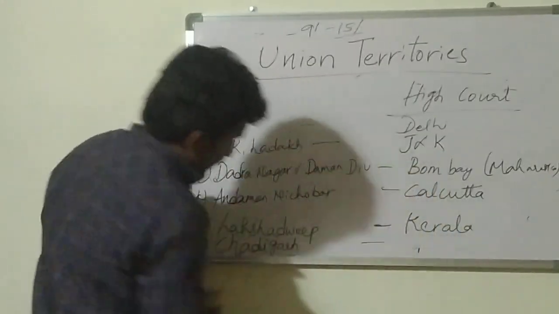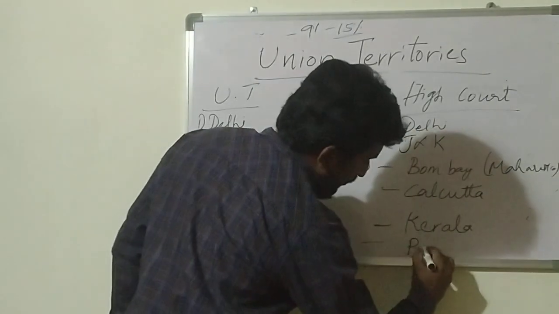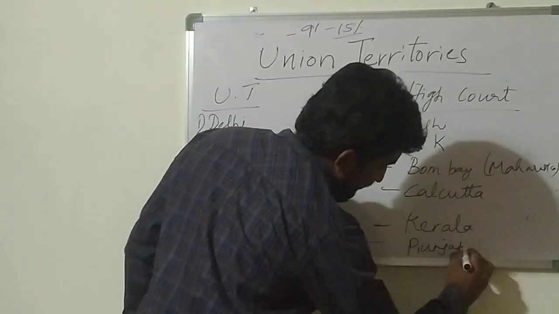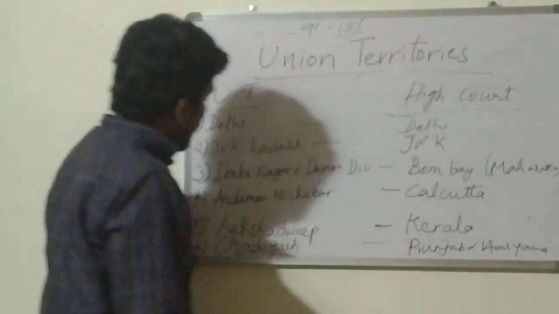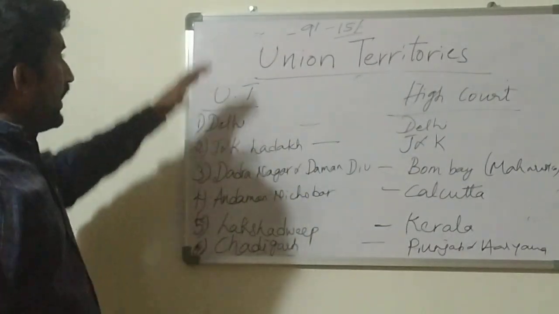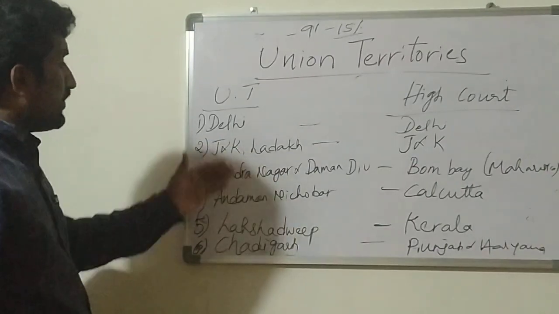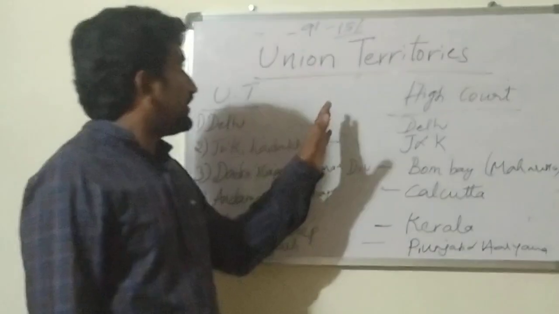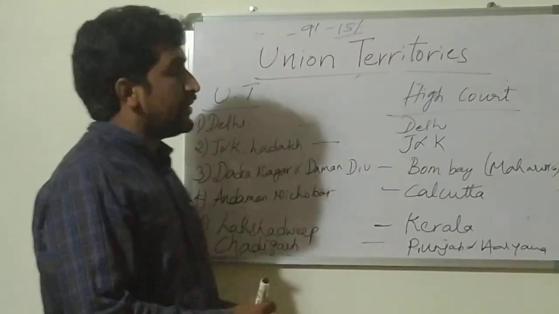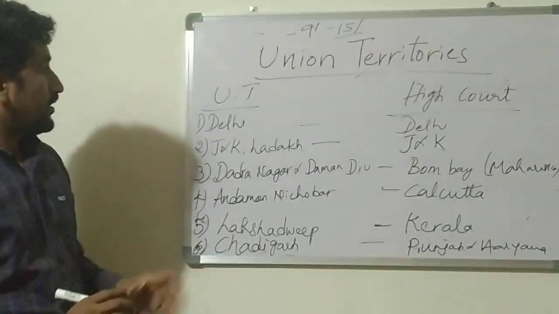This will come under the Punjab High Court, Punjab and Haryana. Okay, so like this, all these Union Territories come under different High Court purviews. So this is the idea regarding Union Territories. Enough.